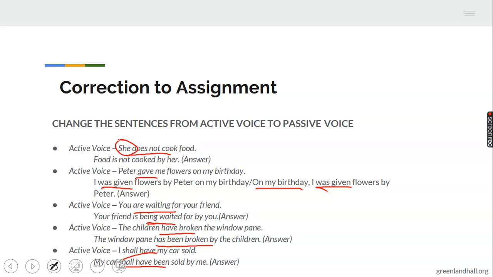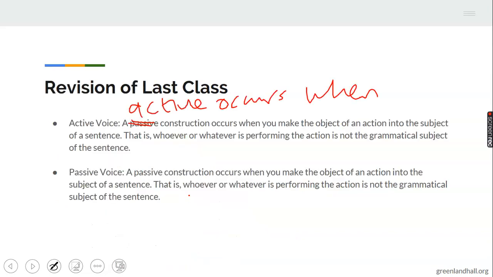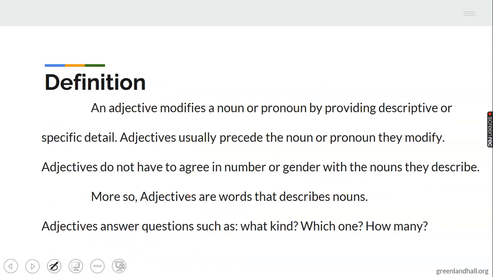The subject and the object interchange position. But it doesn't mean that the action is being performed by the object. It is still being performed by the subject, just that the subject is being acted on. Let's move to today's lesson because of our time.